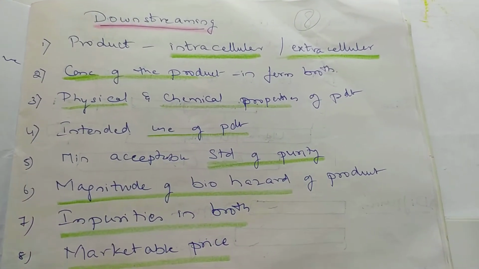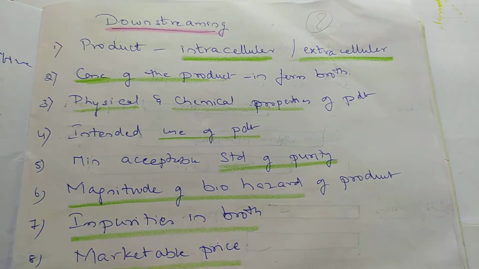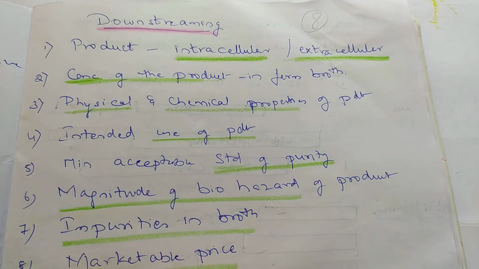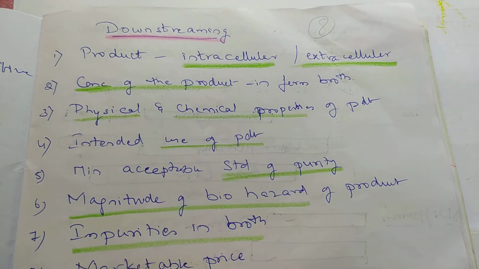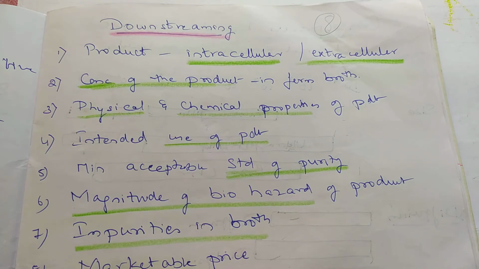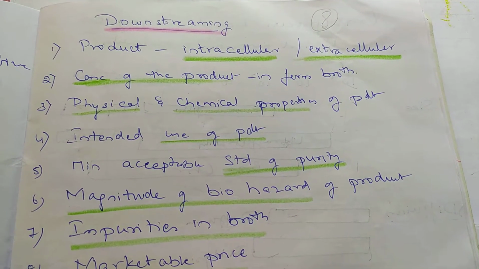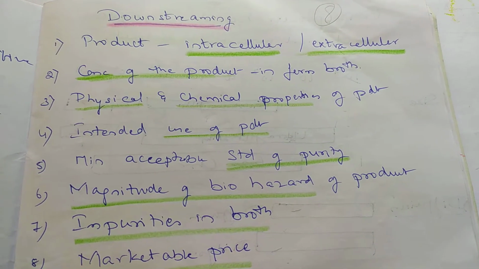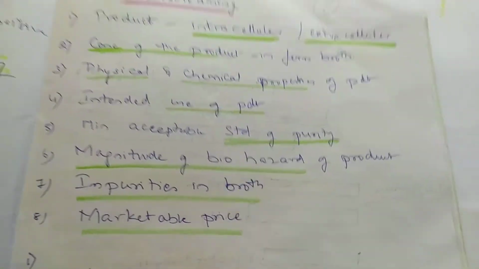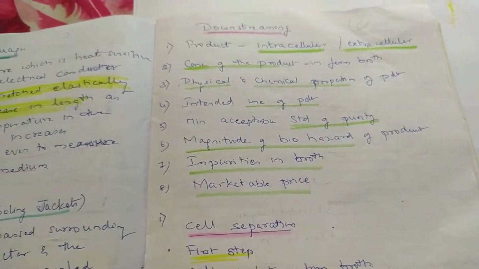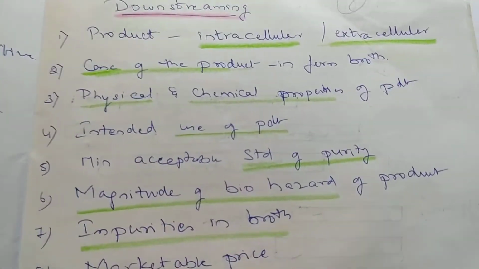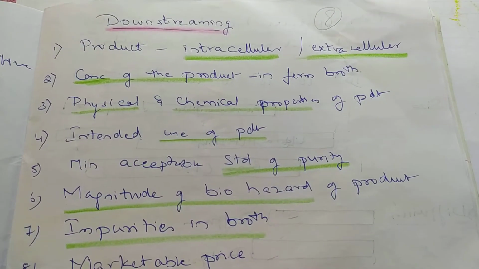As you all know, the product is something very sensitive. So one has to study the physical and chemical properties of the product. Then only can we decide how to recover the product. It depends on how the product is used. See the fourth point, intended use of the product. Let's say the alcohol needs to be 100% or it needs to be 70%. It depends upon how you want it.